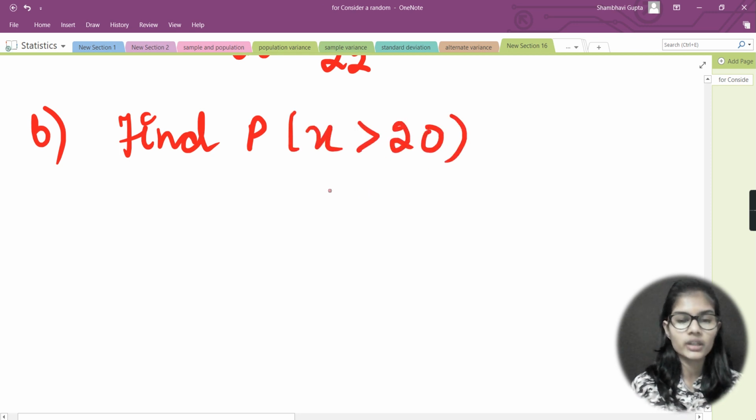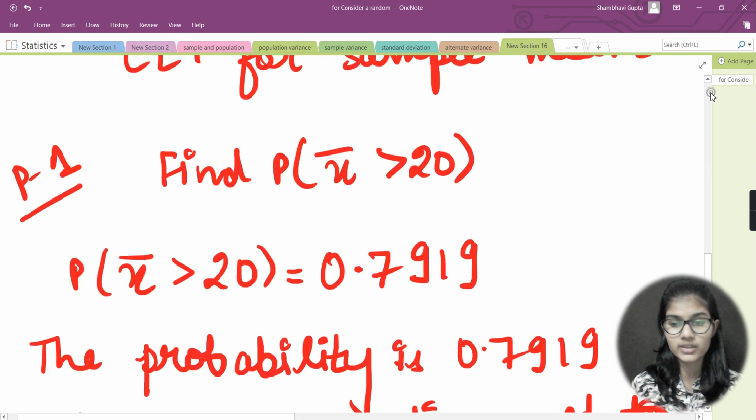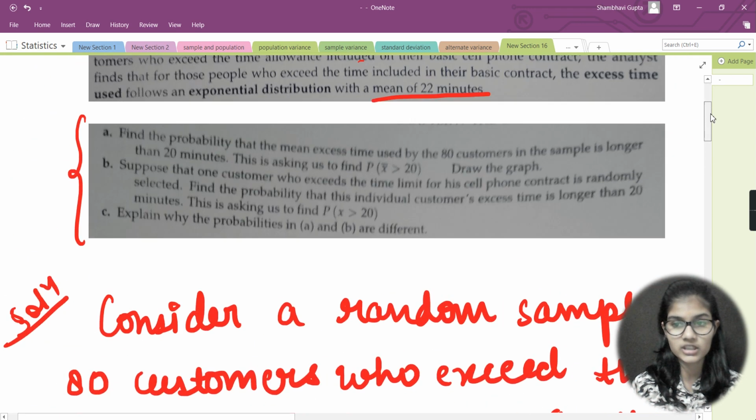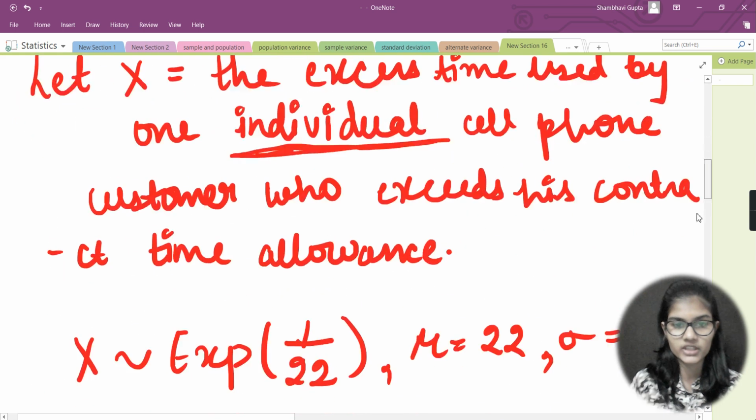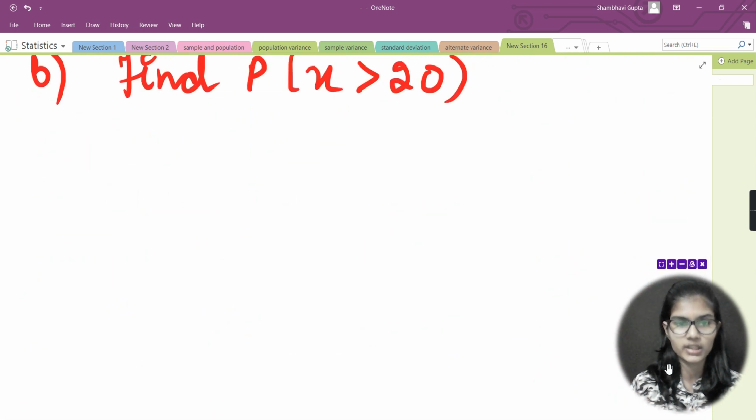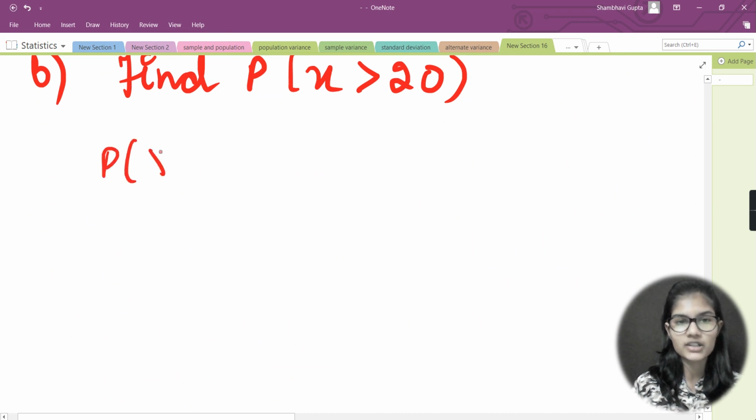Now here you can just use the exponential distribution. Let's first read once more what the question is saying: find the probability that this individual customer's access time is longer than 20 minutes, so find the probability that x is greater than 20. How to find it, you all know.